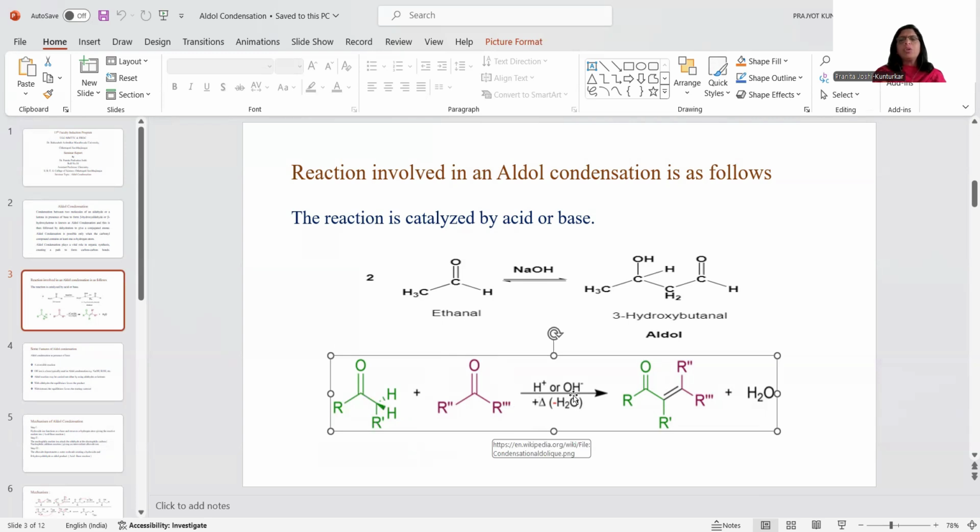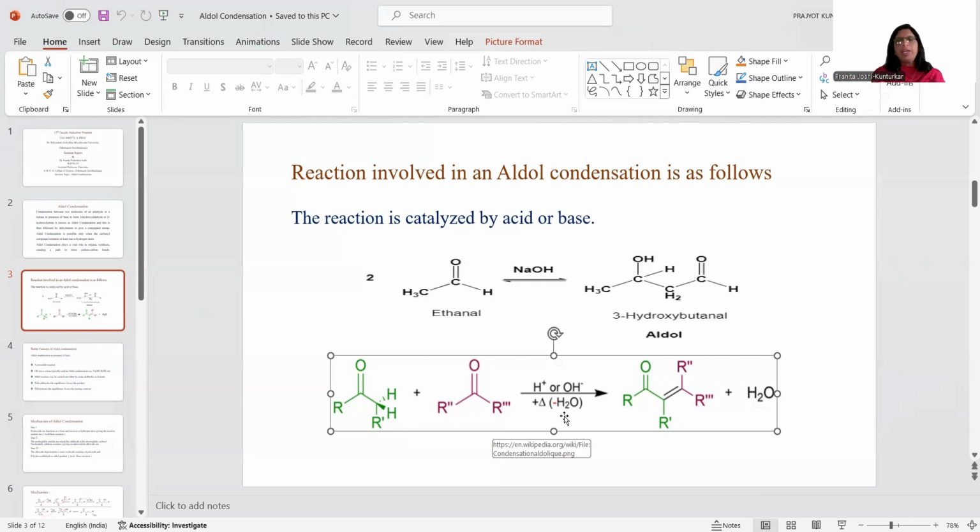Now this H plus or OH minus means that the reaction may be carried out in the presence of acid, that is H plus, or base, that is OH minus. So either in the presence of acid or base, this particular example, the reaction between two ketones, undergoes aldol condensation.